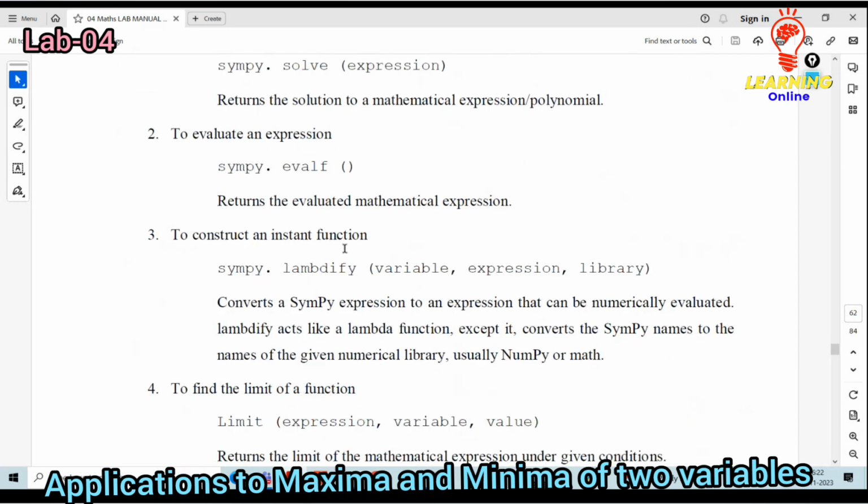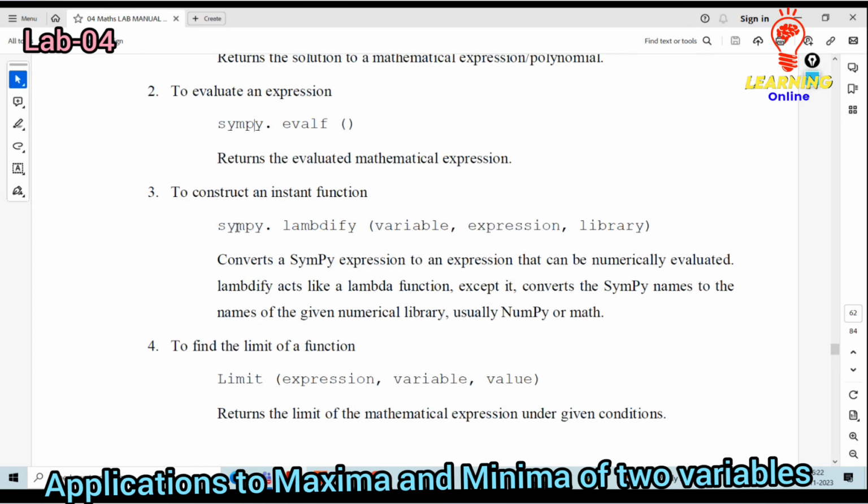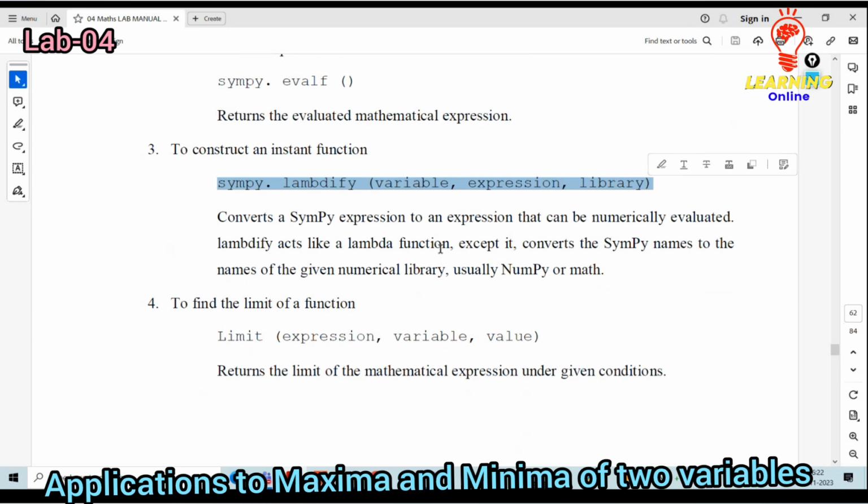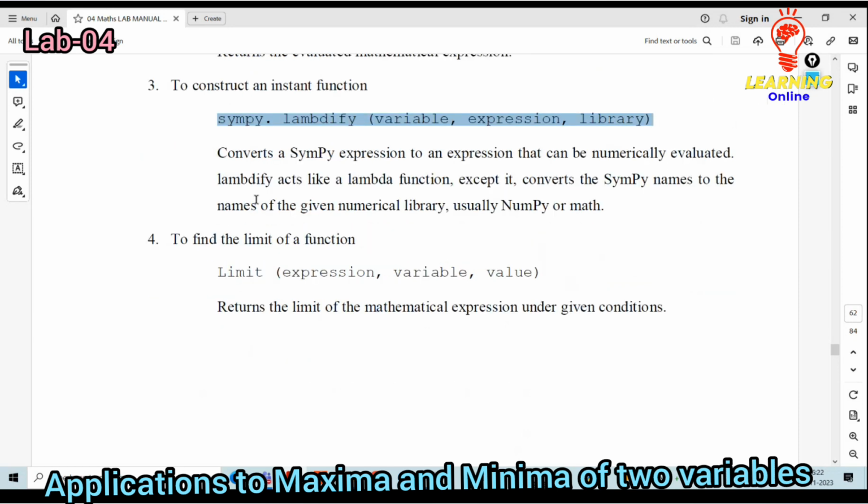Then construction of the instant function. Okay, simplify lambdify, that is LAMBDIFY. Okay, whatever the variable which ought to be presented. What it means is that it defines the variable expression and its library. Then I'm going to get that particular simplification for the particular intent of solution itself. Okay, for this reason, you need to make use of SymPy, then NumPy, the libraries which are present in the particular expressions which are defined.